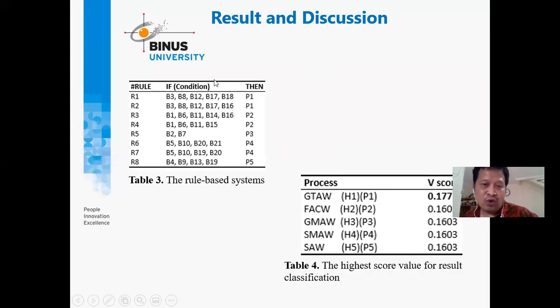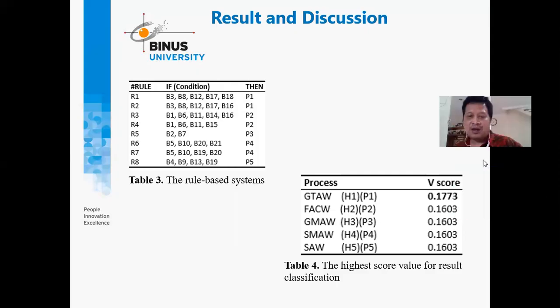Based on the rule base here, we apply the naive Bayes classifier, and then we make a ranking. At the end of the day, we got table 4, produced by implementing the naive Bayes classifier. We got the score, the high score value for the classification. Based on the classification, GTAW has the highest score, 0.1773. This is the best, highest score that we can use.